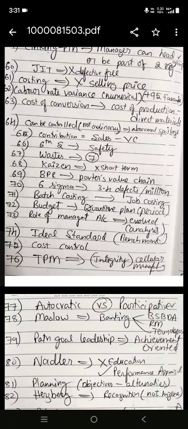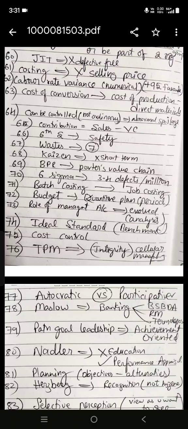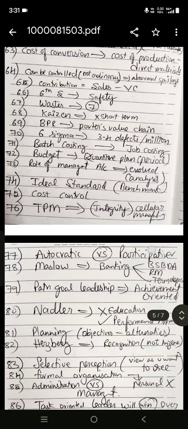And one more question on what can be controlled. It is not ordinary one, it is abnormal spoilage. And 65, the next question, it is very easy. The contribution, it is very direct one. Contribution is sales minus variable cost. And one more easy one is 6S safety.